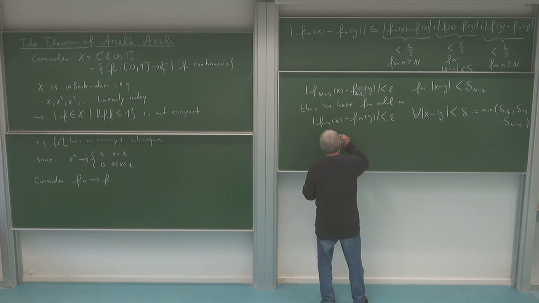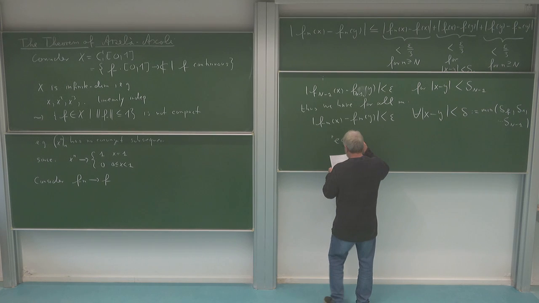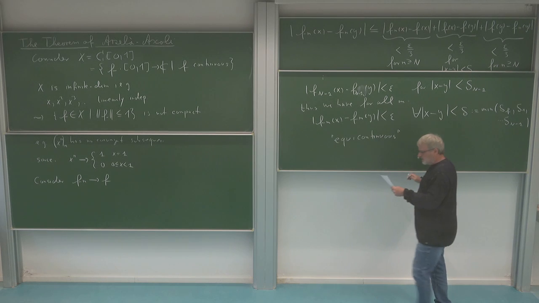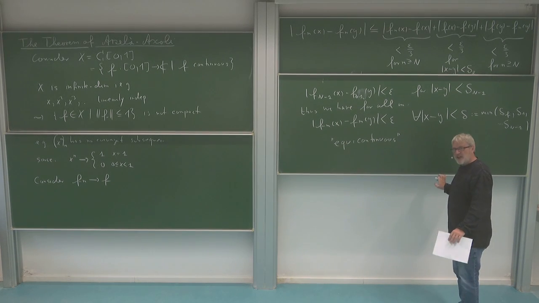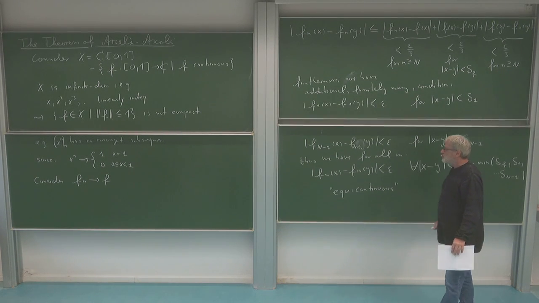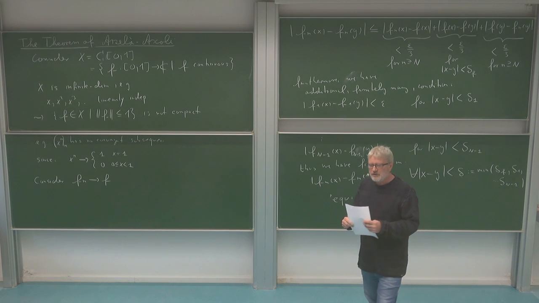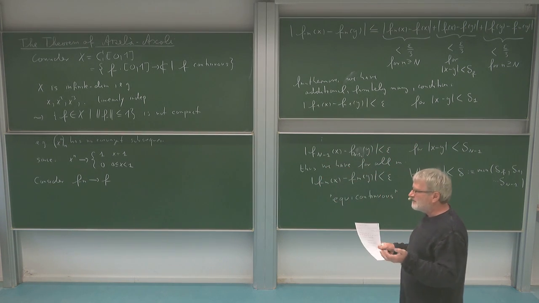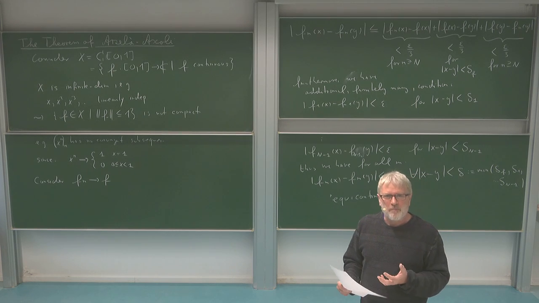That is what is called equicontinuous, or in German gleichgradig stetig, and that's actually the property which we need of a collection of functions if we want to have that the corresponding set is compact.